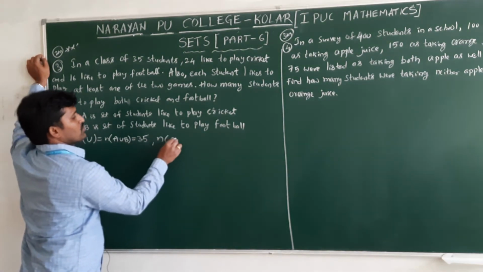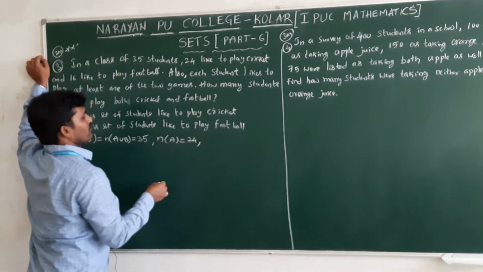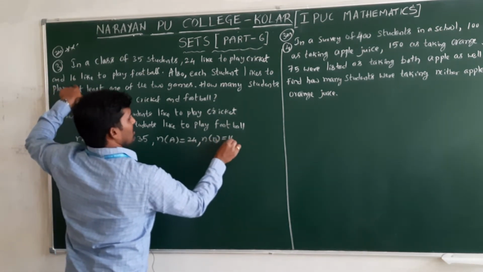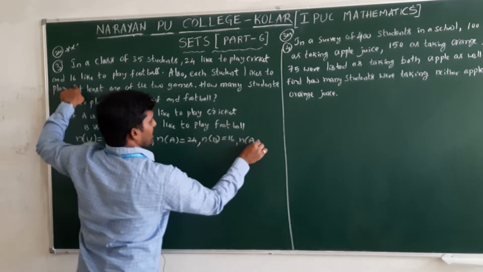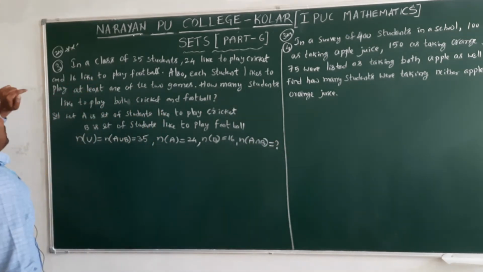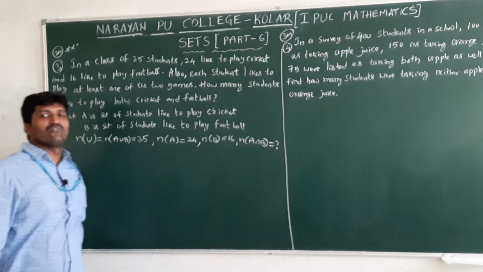24 students like to play cricket. How many students like to play football? 16. We need to find n of A intersection B, the number of students who like to play both cricket and football.